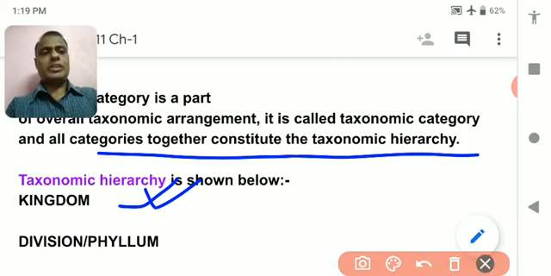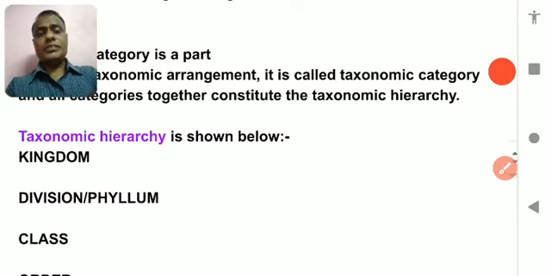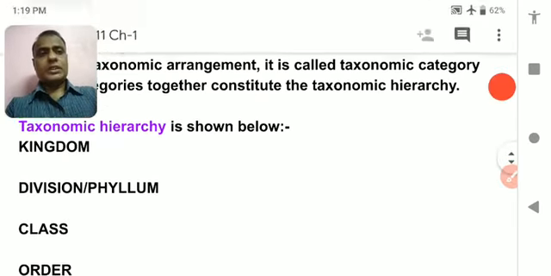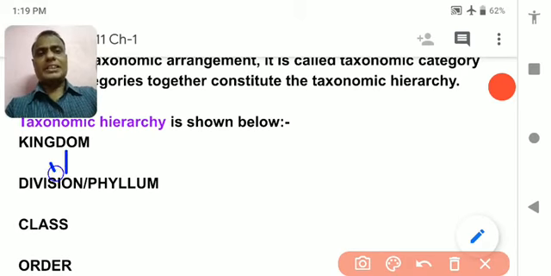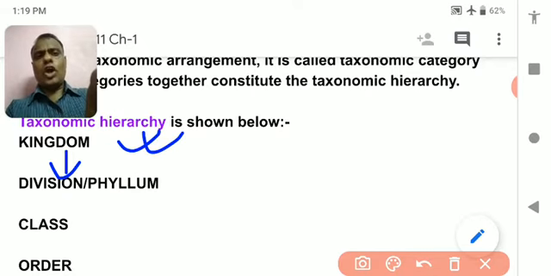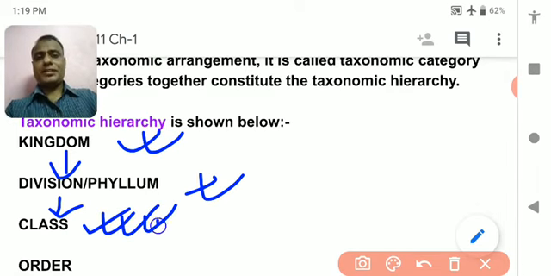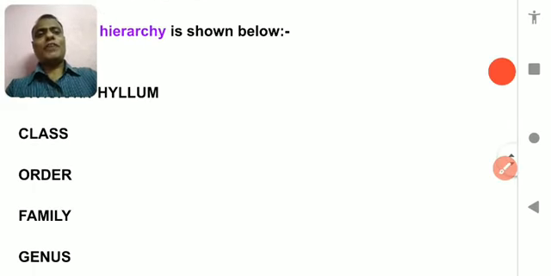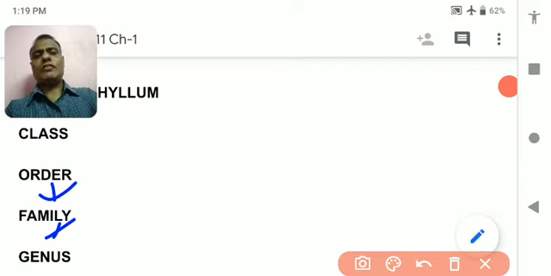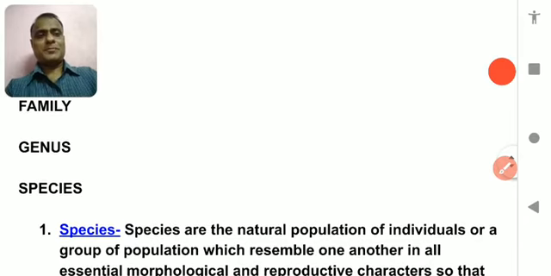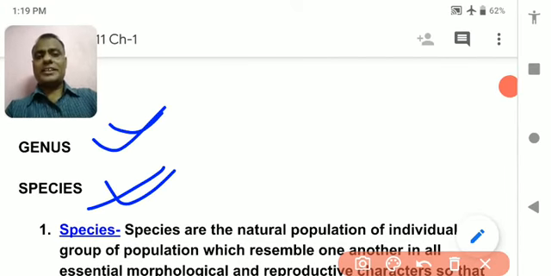So what are the different taxonomical hierarchies? There are 7. Kingdom is the first taxonomical hierarchy, the broadest one. Understood? In one kingdom there are lots of phyla, or divisions in case of plants and phylum in case of animals. In one division there are lots of classes. In one class there are lots of orders. In one order there are lots of families. In one family there are lots of genera, and in one genus there are lots of species. Hope you understand this.